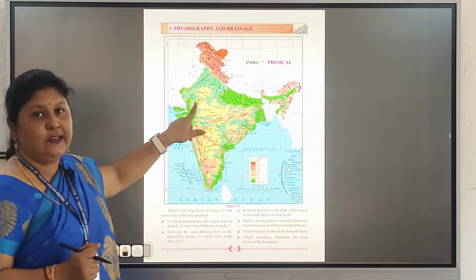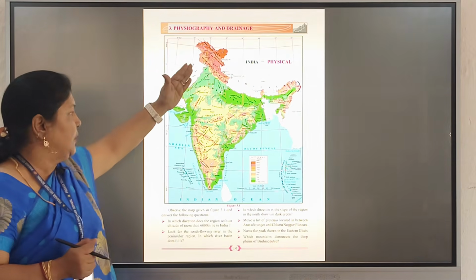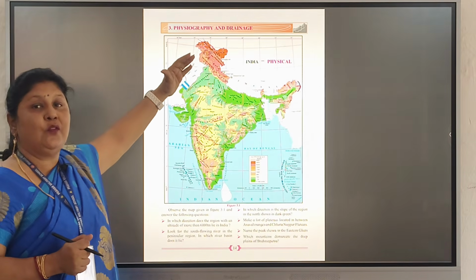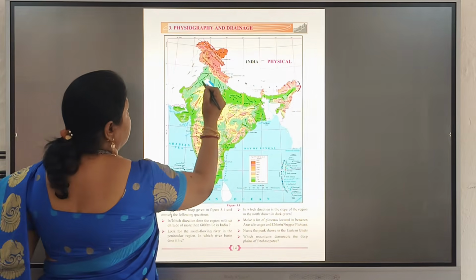The Aravali range is in the Rajasthan part. The Great Indian Desert is in the Rajasthan part, and a part of it is in Pakistan as well. Here we can see the Great Indian Desert.